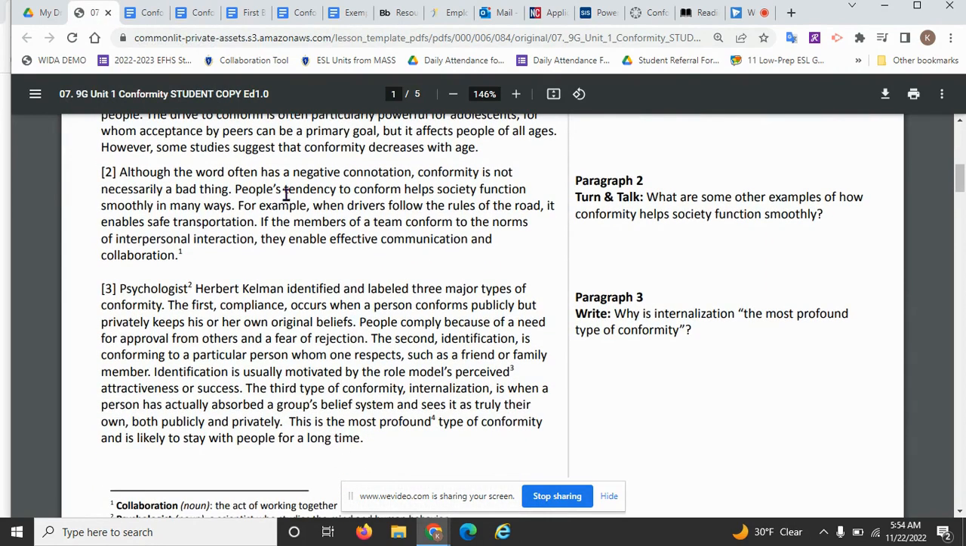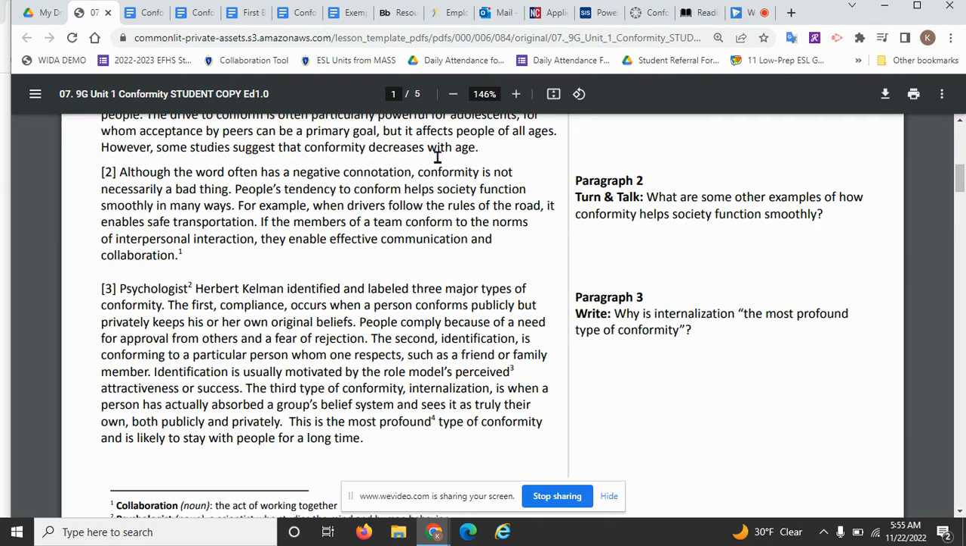Although the word often has a negative connotation, conformity is not necessarily a bad thing. People's tendencies to conform help society function smoothly in many ways. For example, when drivers follow the rules of the road, it enables safe transportation. If the members of a team conform to the norms of interpersonal interaction, they enable effective communication and collaboration.